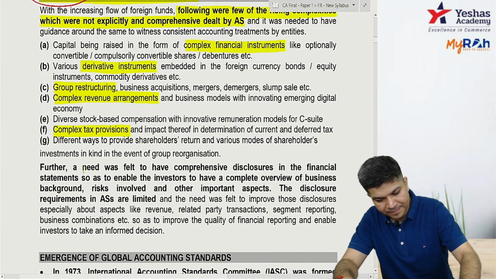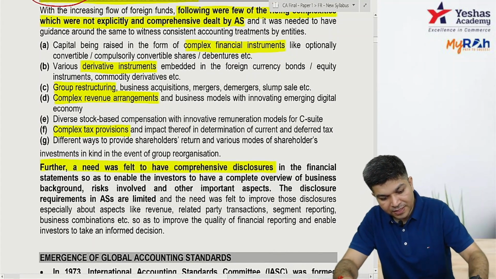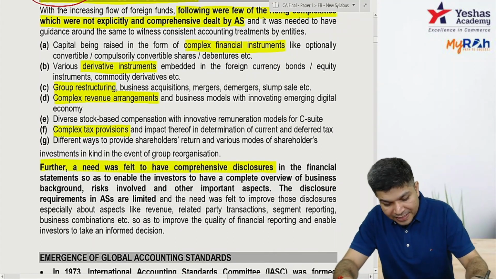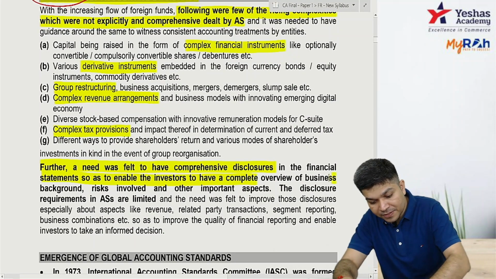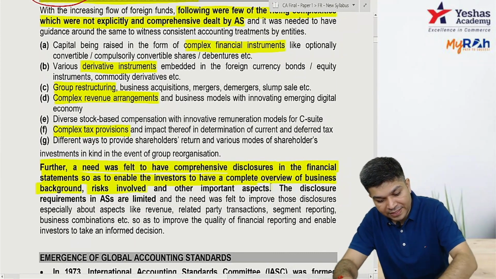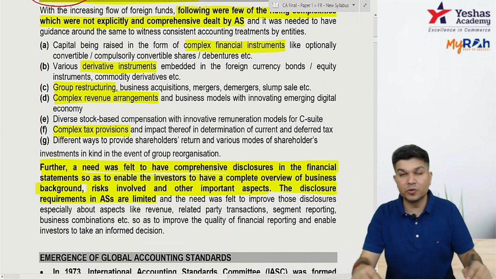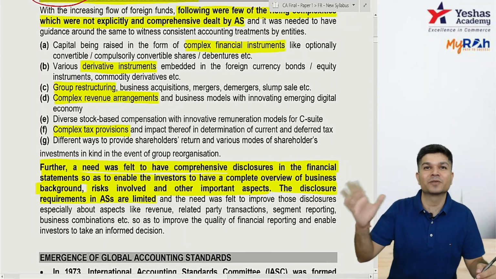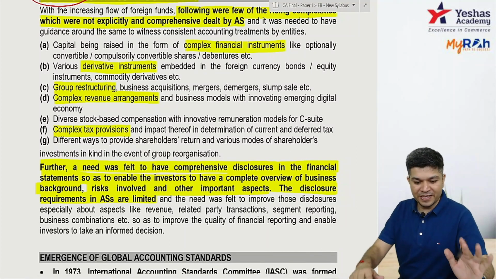Plus, further, there was a need to have a comprehensive disclosure in order to provide investor a complete overview of the business background, risk involved, etc. So, accounting standard had a limited disclosure. IND AS has vast disclosures.